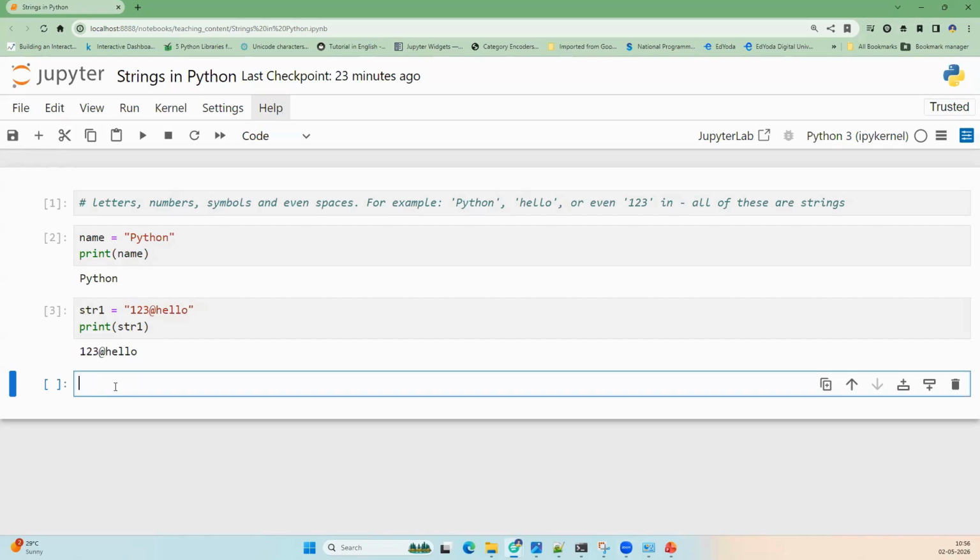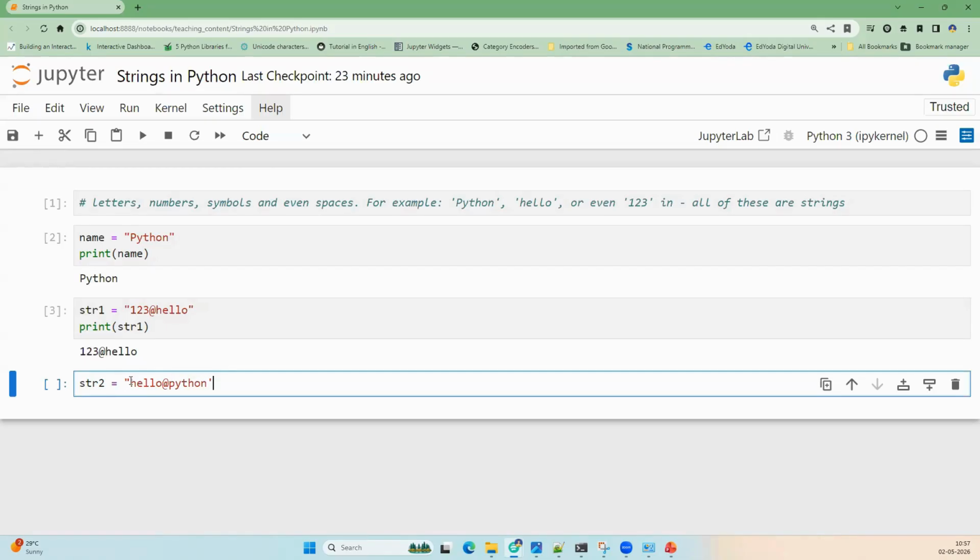In these two examples, we have used double quotes. We can also use single quotes to create a string. Let's say we are creating a string str2, and within this, we write hello at Python.